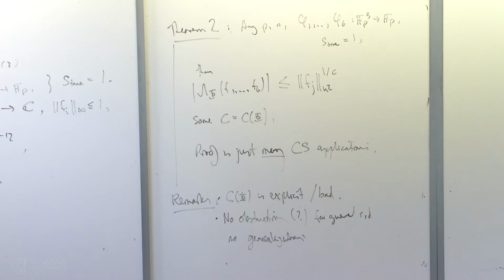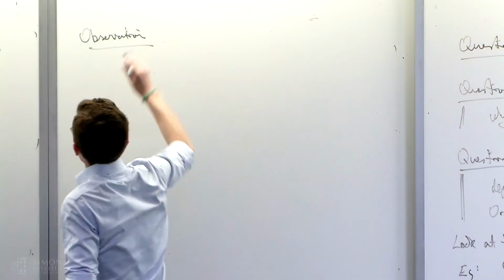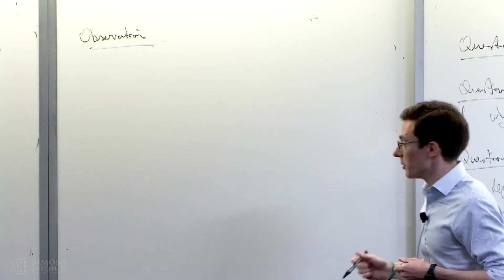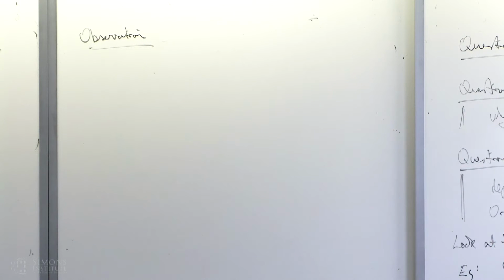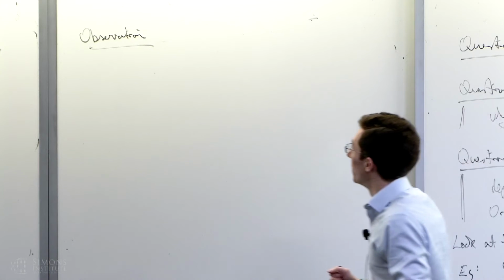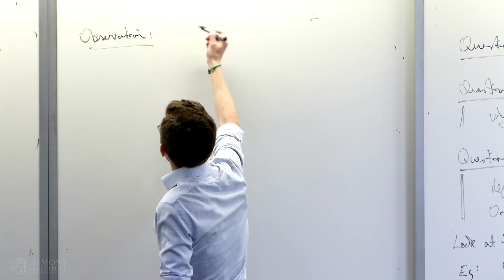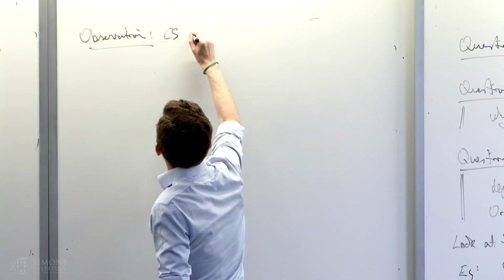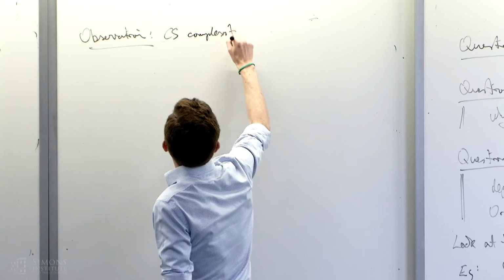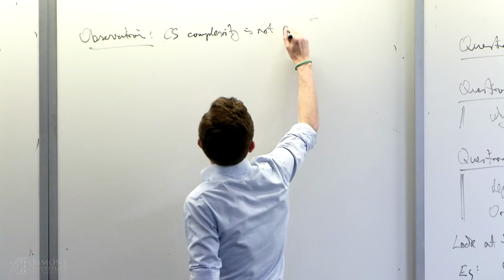Okay, so the basic observation behind the proof of theorem 2: I said that I can prove it just by using the Cauchy-Schwarz inequality, and somehow we thought that the Cauchy-Schwarz complexity was meant to be capturing what you can do using the Cauchy-Schwarz inequality. So I've got to get more out of the Cauchy-Schwarz inequality than we did last time, if I'm going to have a hope here. And the observation can be expressed as saying that the Cauchy-Schwarz complexity is not preserved under Cauchy-Schwarz.